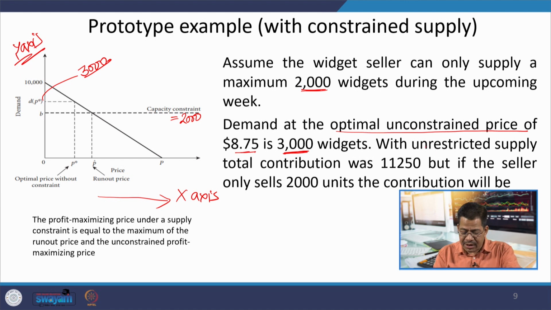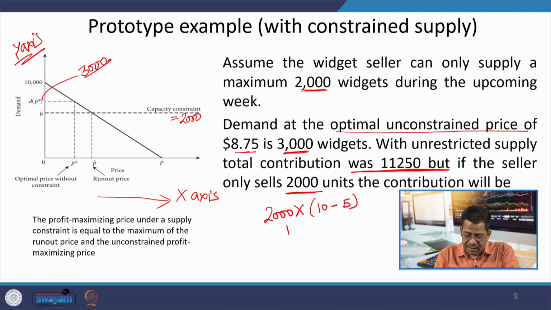With unrestricted supply, the total contribution we were getting is $11,250. Now, when you are selling only 2000 units, the profit you will get is 2000 into price minus cost, and the price now is 10 rupees minus 5, so it becomes 10,000. Because of the constraint your total contribution has reduced, but it is higher than if you did nothing.